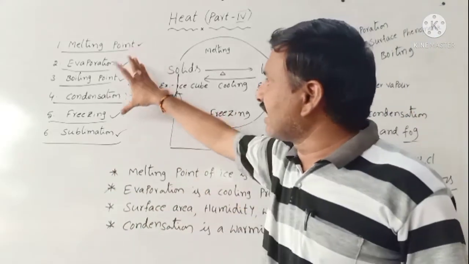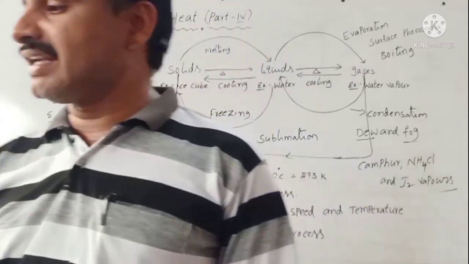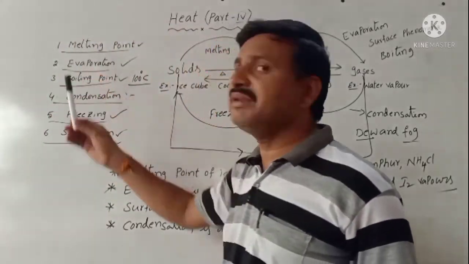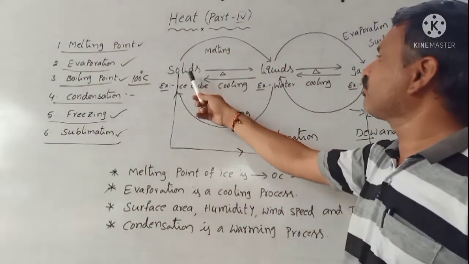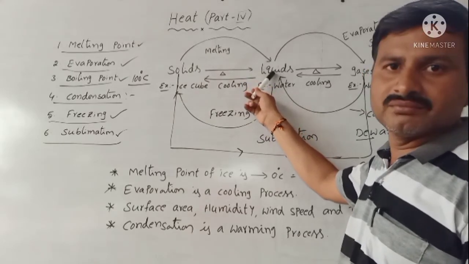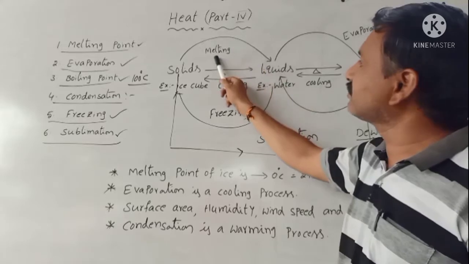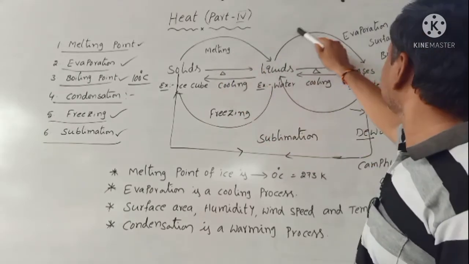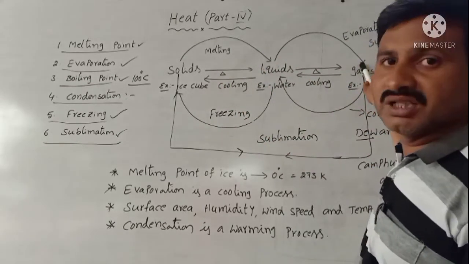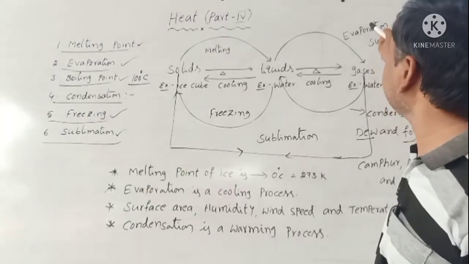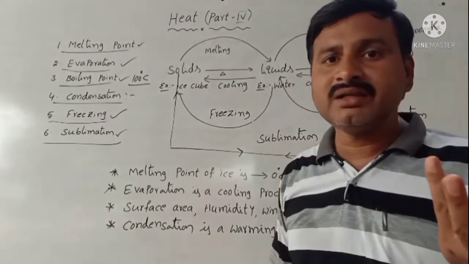So today we are discussing six terms in total. What are the six terms? The first one is melting. Melt means, easy to learn, solid to liquid. A solid substance changing to liquid is called melting. Liquid changing to gas is evaporation and boiling.